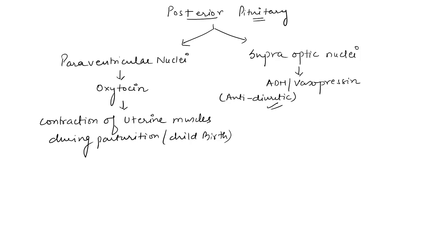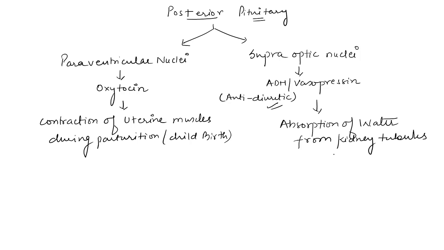Vasopressin helps in the absorption of water from kidney tubules, especially the distal convoluted tubule, DCT, and collecting duct. Oxytocin is also known as milk ejecting hormone.